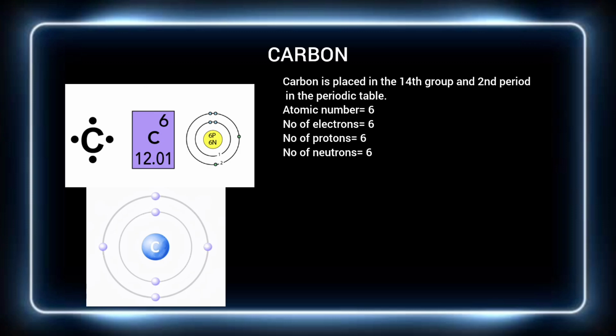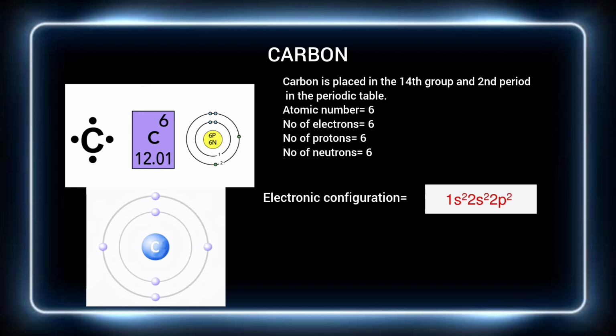Now we will discuss carbon. Carbon is an element which is placed in the 14th group and second period in the periodic table. The atomic number of carbon is 6. The number of negatively charged electrons is 6 and the number of positively charged protons is 6. The presence of an equal number of electrons and protons neutralizes the atom.